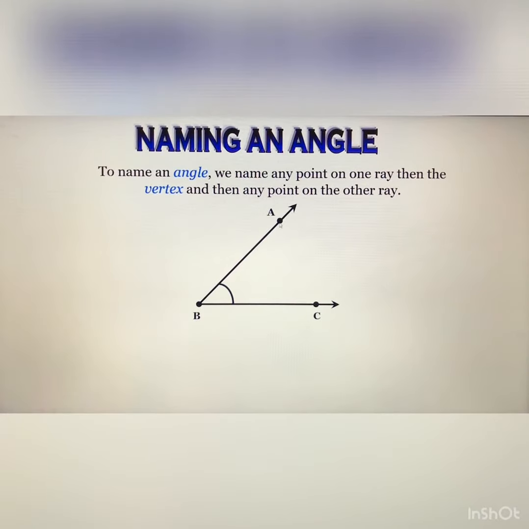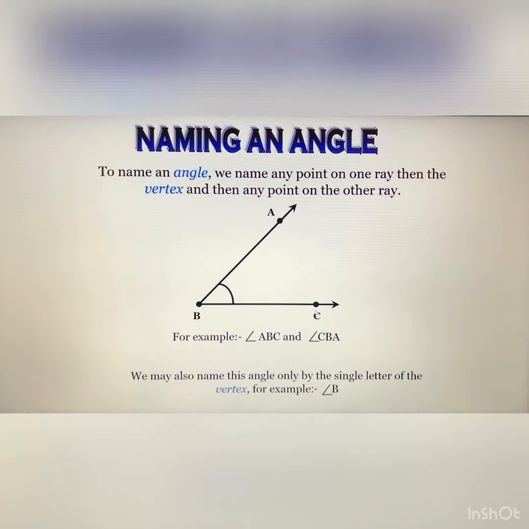Angle B is written as angle ABC or angle CBA. So the examples for the naming are angle ABC and angle CBA. In two ways you can write the same name for the same angle. You can represent this point B. Point B is a vertex, making an angle at the point B. So the name of angle B is angle ABC, otherwise angle CBA.